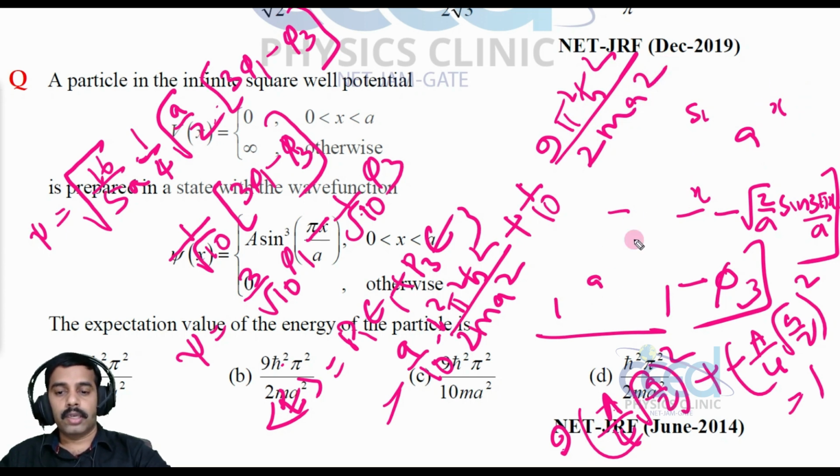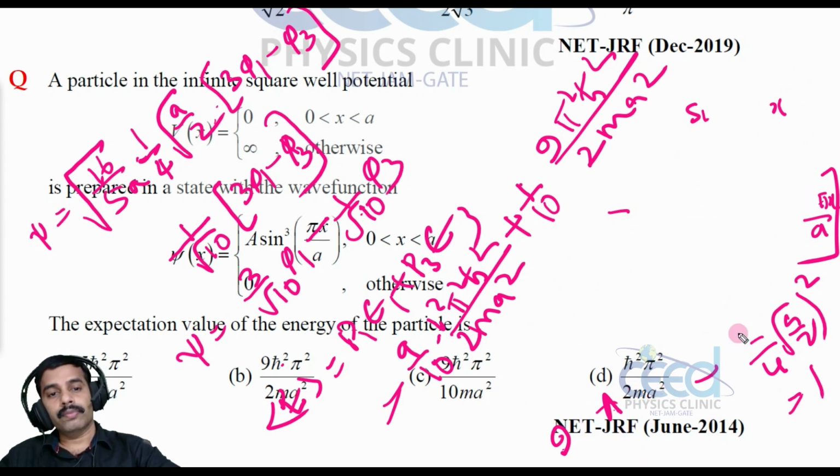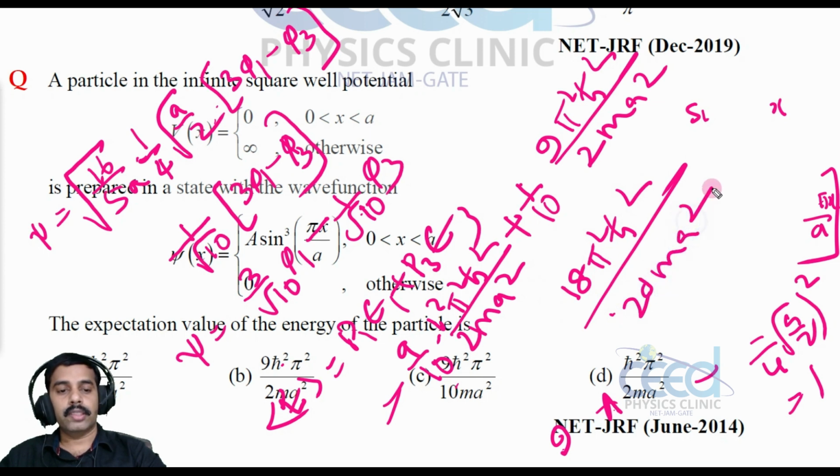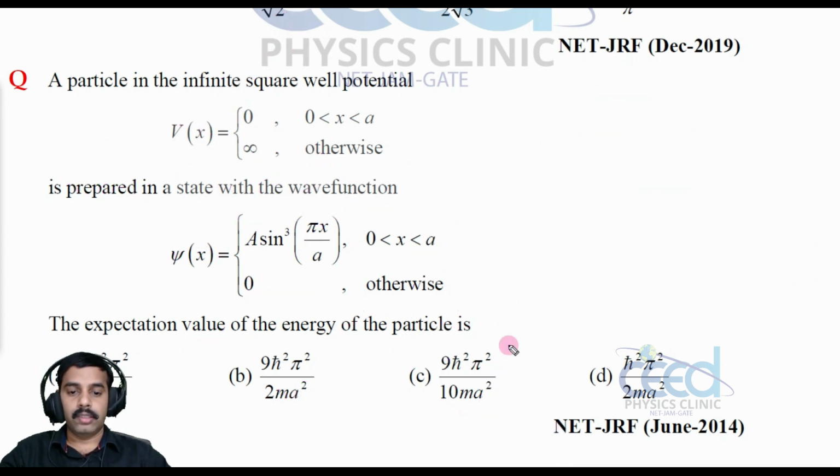Let me write the result as, that is equal to, 9 plus 9, 18, right, 18 pi square h cross square divided by, we can take this 20 ma square, right, so 9 pi square h cross square divided by 10 ma square. Option C is correct, right. Alright, now let us come to another question.